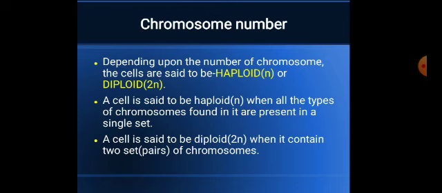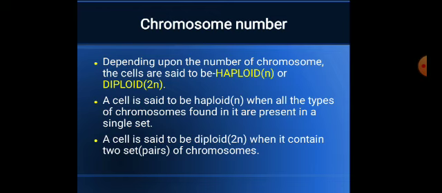Based on this, chromosome number is divided into two categories, haploid and diploid. Depending upon the number of chromosomes, cells are said to be haploid or diploid. So what is a haploid cell and what is a diploid cell? A cell is said to be haploid when all the types of chromosomes found in it are present in a single set. Haploid cells contain a single set of chromosomes, whereas a diploid cell contains two sets of chromosomes.